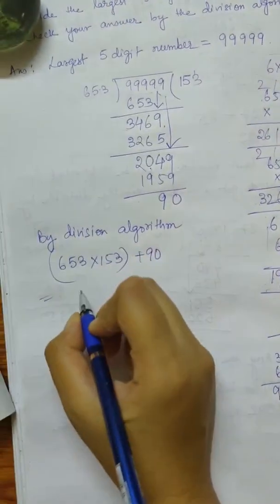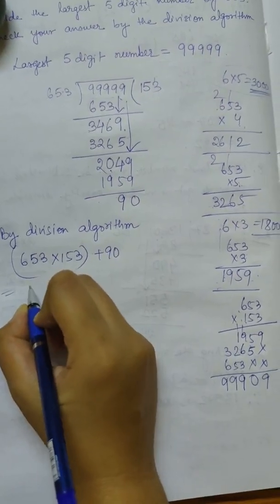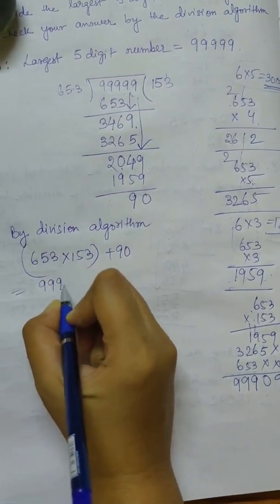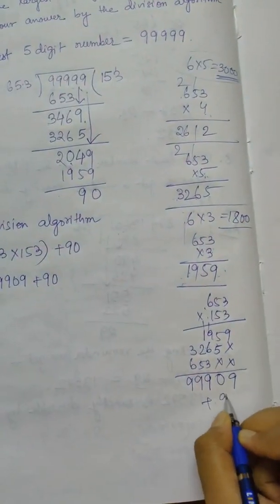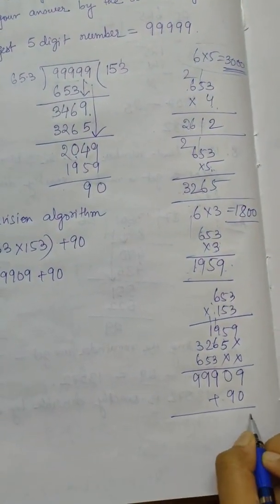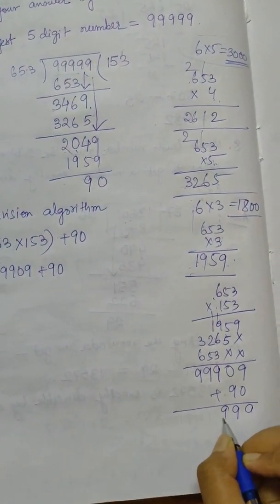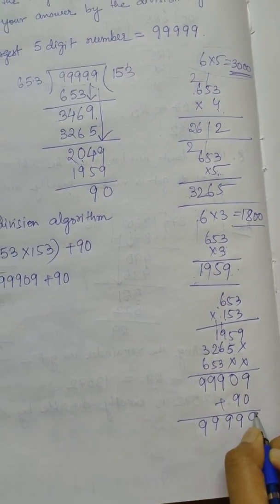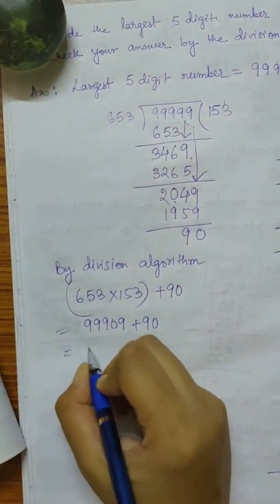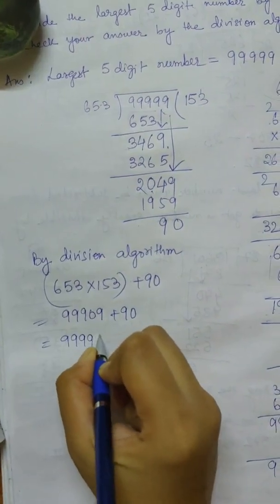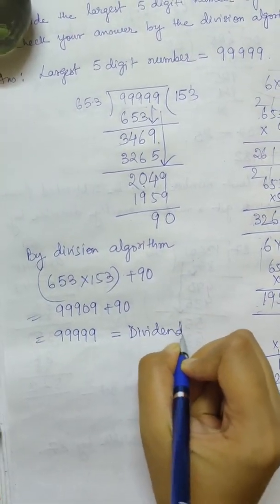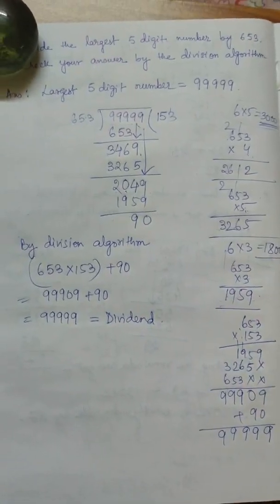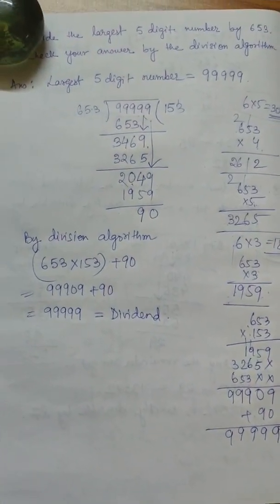So 653 into 153 gives us 99909 plus 90. So if you add another 90 with it, you will get 99999. So here we are getting the dividend. This is equal to the dividend. So we have verified the answer using division algorithm.